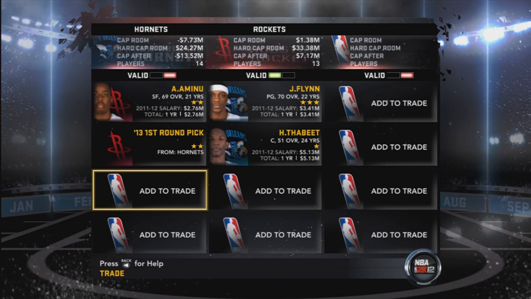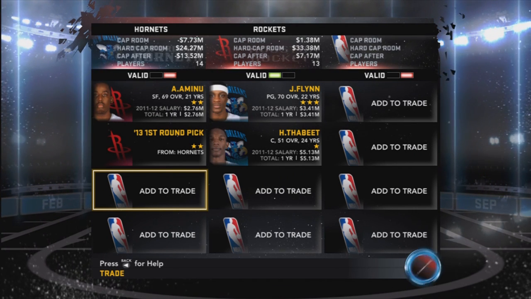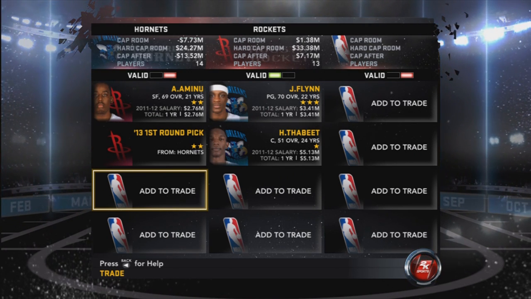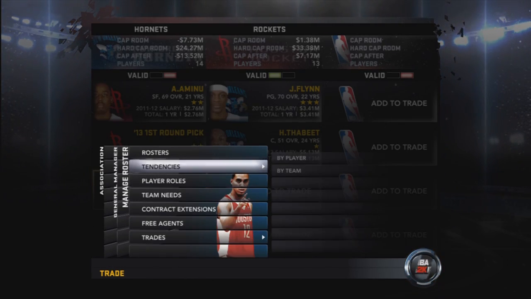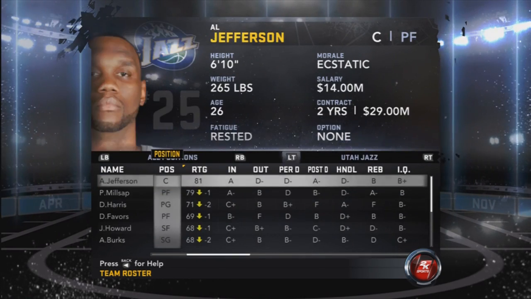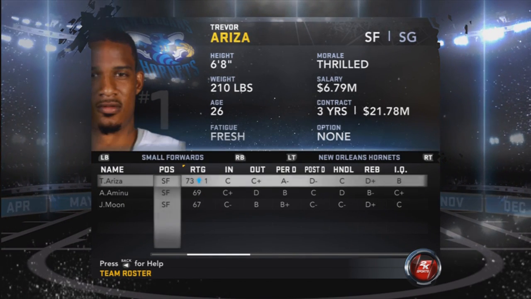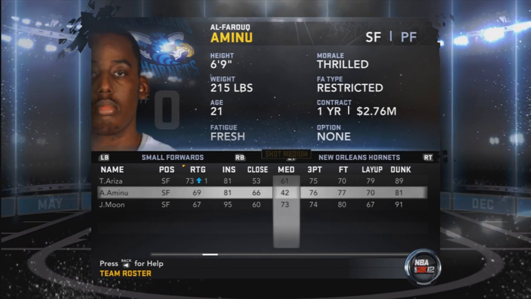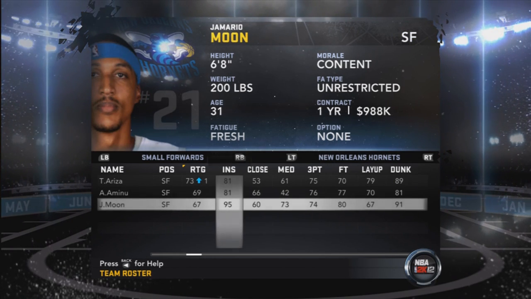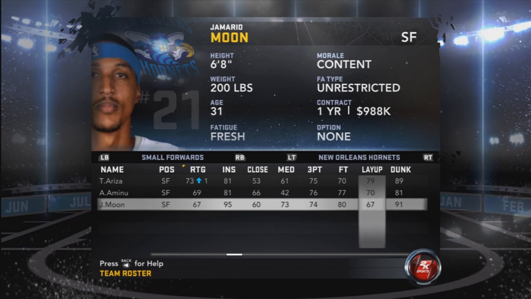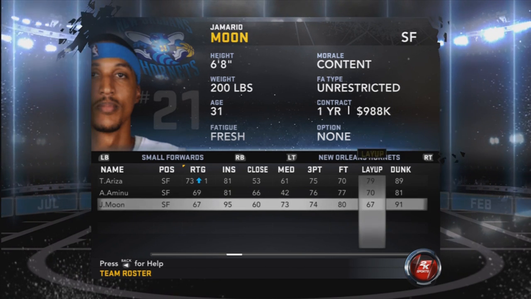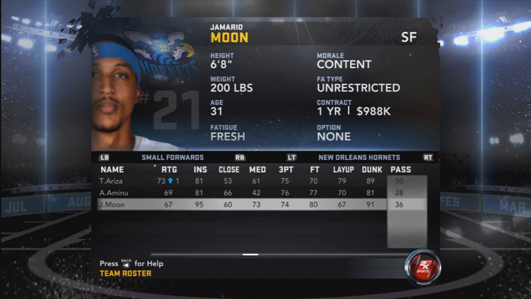If I should do the Johnny Flynn and Hasheem Thabeet for Al-Farouq Aminu and Trevor Ariza. That's actually a pretty smart idea because I can throw in Jamario Moon. We're just going to take a quick look comparing Jamario to Trevor Ariza. I mean, Jamario is nowhere near the same. Actually, he is better offensively. Better inside, better close, better medium, better three-point, better free throw, better dunk. A little bit, or actually a lot worse layup.